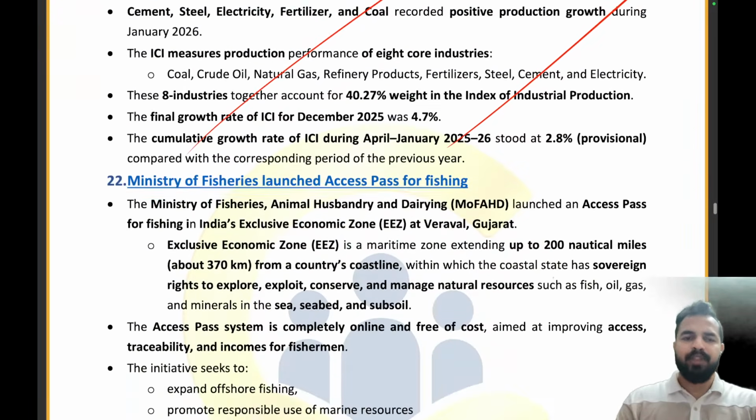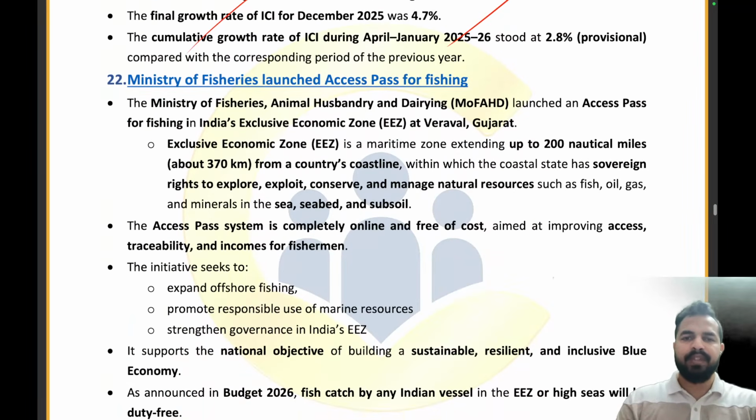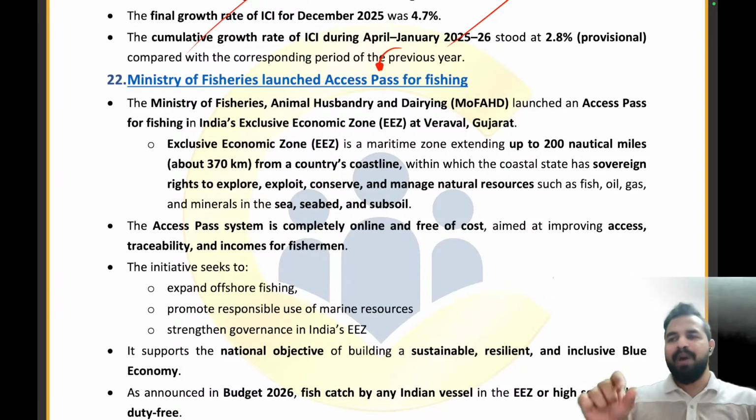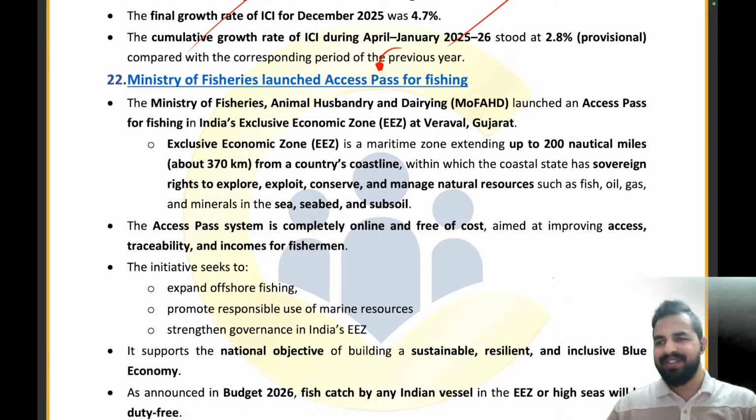Now moving ahead to the next part, the Ministry of Fisheries has launched an access pass for fishing. Access pass for fishing. Let me tell you, my dear friends, a very, very important point. Whenever we go to the stadium to watch an IPL match, you need a pass with you, right? You need a pass to enter the stadium and to watch the match, right?